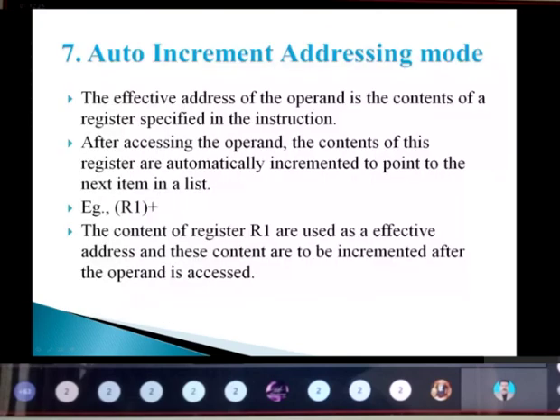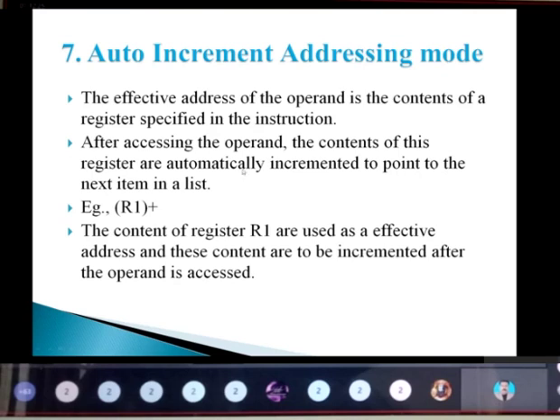So next is the auto increment addressing mode. Here also we need to calculate the effective address, which is the content of the register specified in the instruction. After accessing this operand, the content of this register will be automatically incremented to point to the next item in a list.